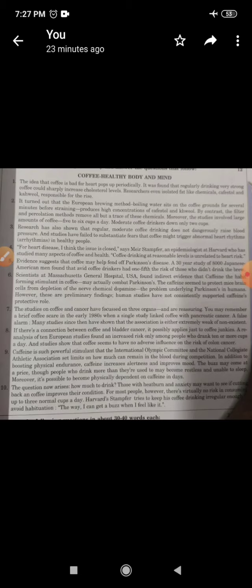The question now arises how much to drink. Those with heartburn and anxiety may want to see if cutting back on coffee improves their condition. For most people, however, there is virtually no risk in consuming up to 3 normal cups a day. Harvard's Stampfer tries to keep his coffee drinking irregular enough to avoid habituation, so that he can get a buzz when he feels like it. Now, this is what we read in the paragraph.